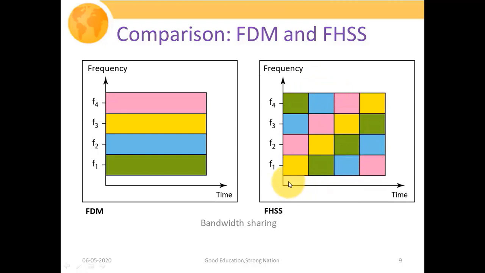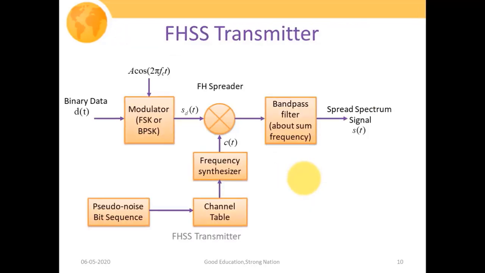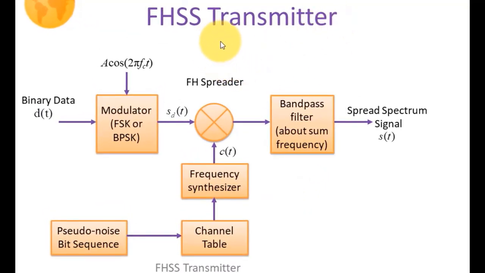So this is how we say that, in contrast with our traditional FDM system where the single user channel bandwidth is confined to one subband, in our FHSS system a single user's data is distributed over the entire frequency band. And this is how we say that the transmitted bandwidth of our signal in the FHSS system has been expanded. So now we're going to discuss the frequency hopping spread spectrum transmitter.